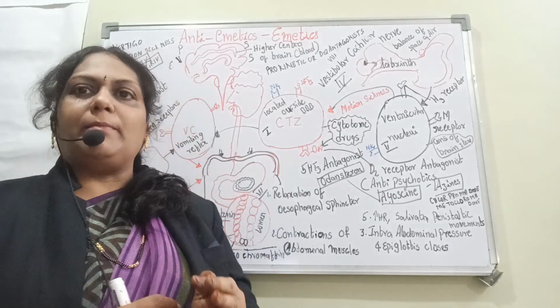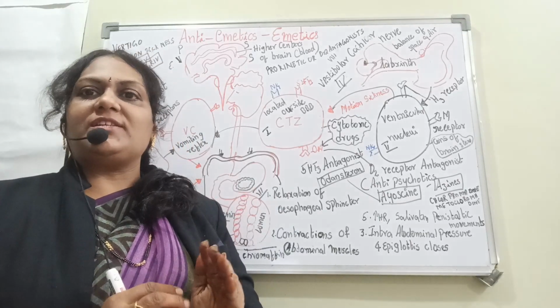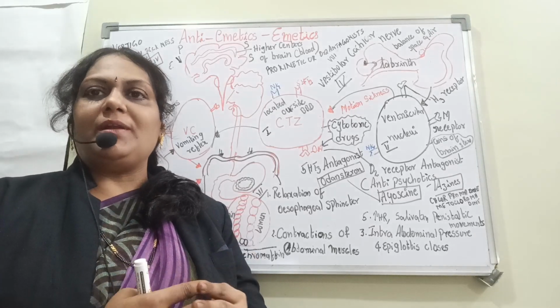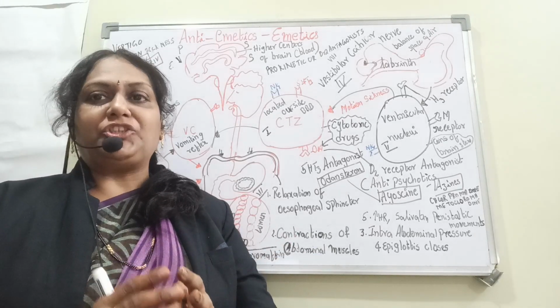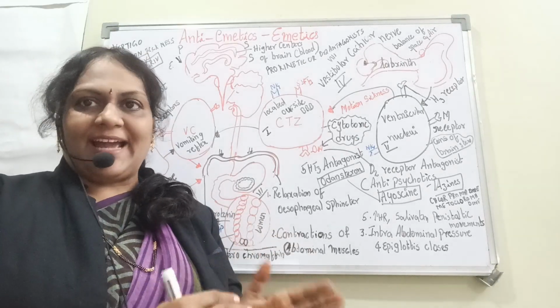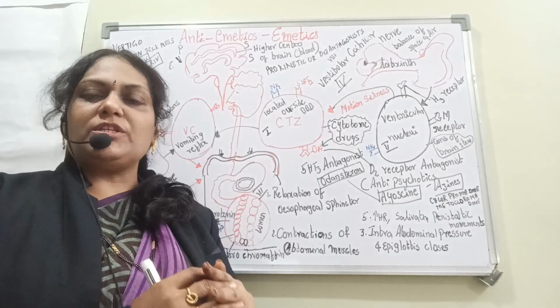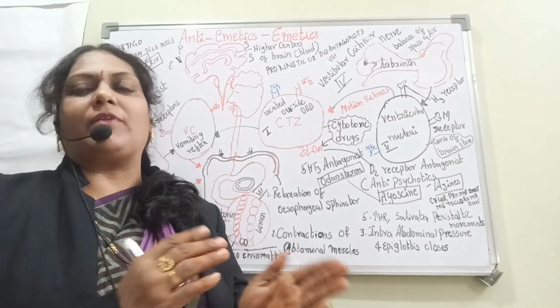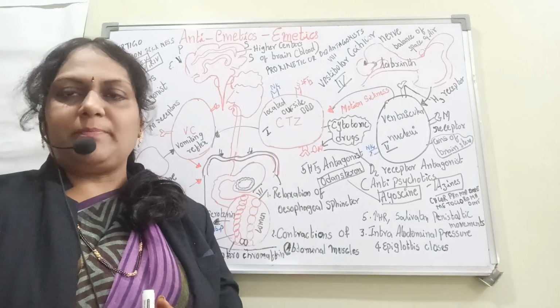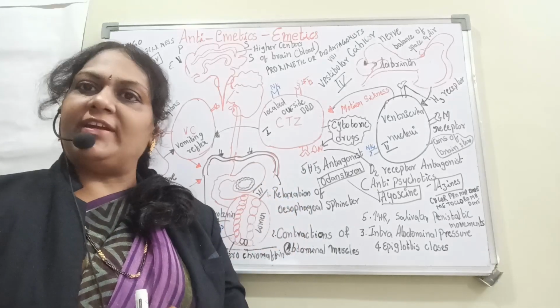Now, if you see the word emetics, it is always related to 4 to 5 areas. That means vomiting is stimulated by 4 to 5 functions of our body. One is the gastrointestinal tract, which is connected to the medullary centers by a nerve called the vagus nerve.